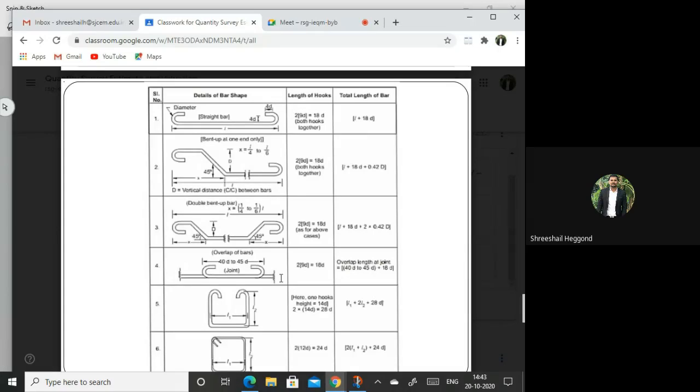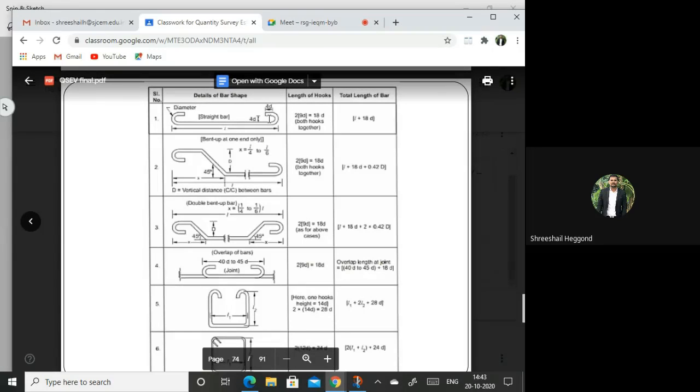So this is for this. In preparing a bent-up bar of this form, this extra addition I need to do, or if you are using a straight bar, this addition you have to do. If it is an L hook, we'll be using 12D. Now we are using U hooks, therefore I am writing hook length as 18D.